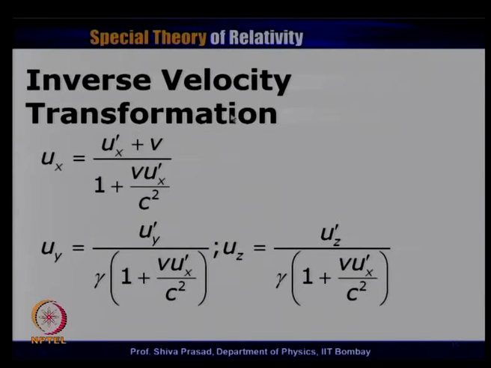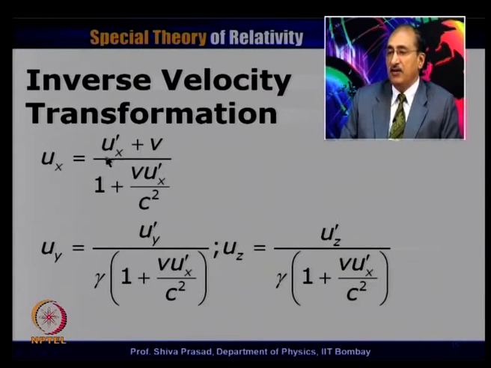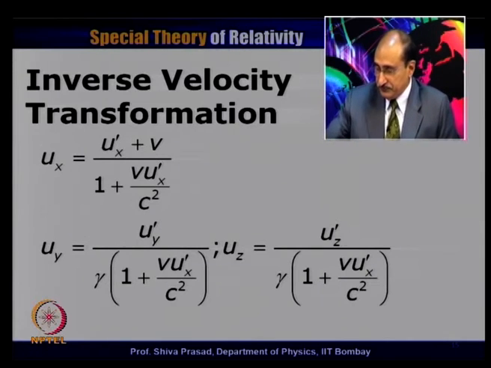So, this is what we get as inverse velocity transformation. Ux is equal to ux prime plus V divided by 1 plus Vux prime by c square. Uy is equal to uy prime divided by gamma multiplied by 1 minus Vux prime by c square. Uz is equal to uz prime divided by gamma multiplied by 1 plus Vux prime divided by c square. Remember, there is a plus sign here, here, and here, because there is also a plus sign here, because we have changed V to minus V.